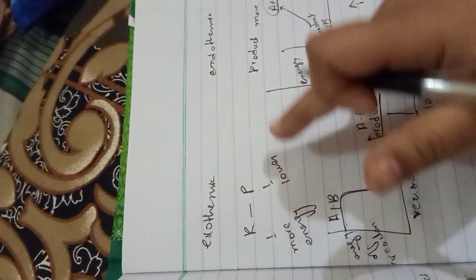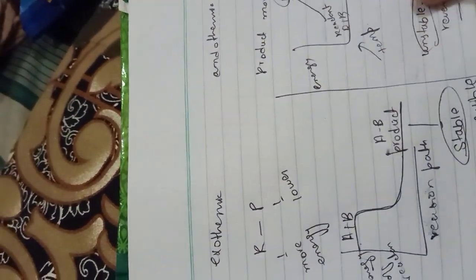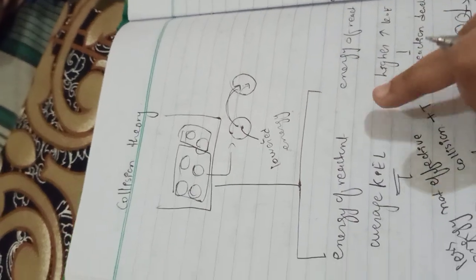So we have two types of reaction, exothermic and endothermic. So this was about the collision theory.